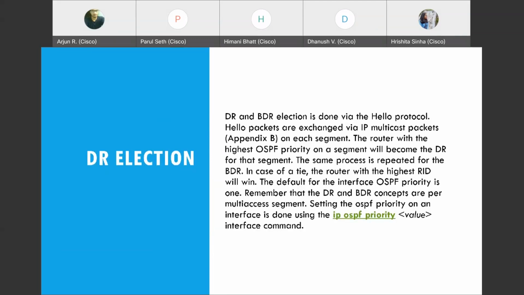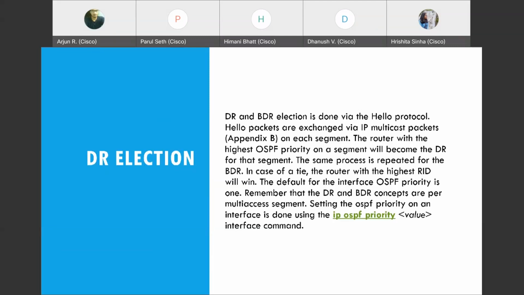So it is not synchronous. That's what I'm saying. The router with the highest OSPF priority wins. There's also something known as router ID, which is based on priority. If you don't give any priority, in that case the highest loopback IP address would be the router ID.